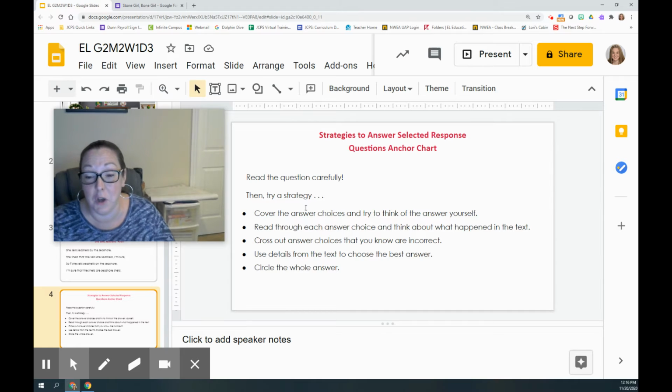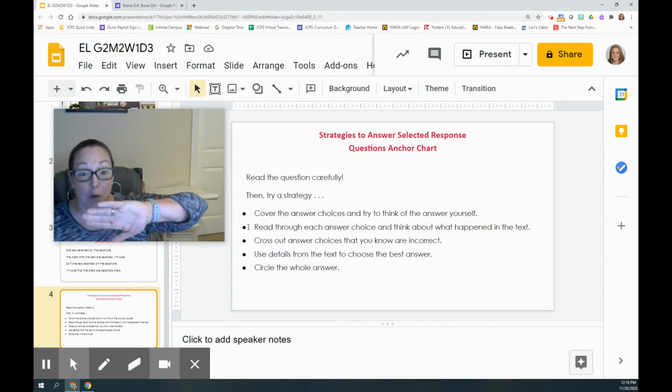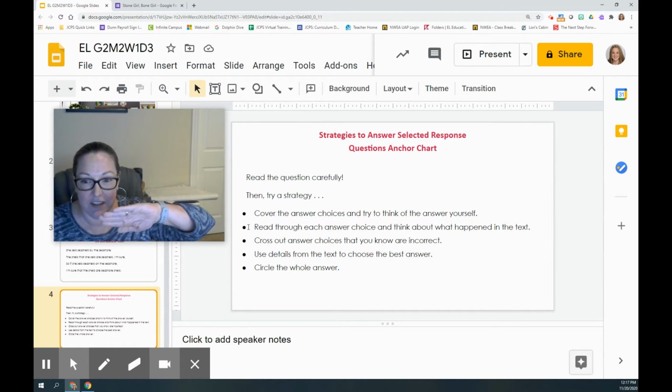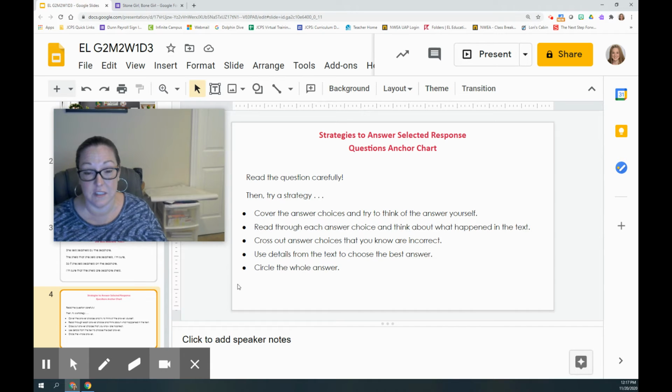So here are some common strategies we want to use when we're answering selected response questions. Read the question and then cover up all the answer choices and see if you can think of the answer yourself. That way, when you uncover the answer choices, you probably will see the answer that you were thinking of right there on the page, and that'll help you pick the right one. Something else you always want to do is read through each answer choice and think about what happened in the text. So sometimes kids have a tendency to read the first choice and think, oh, that's it, that's the right answer.